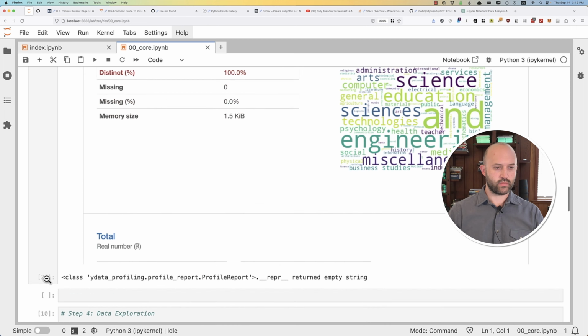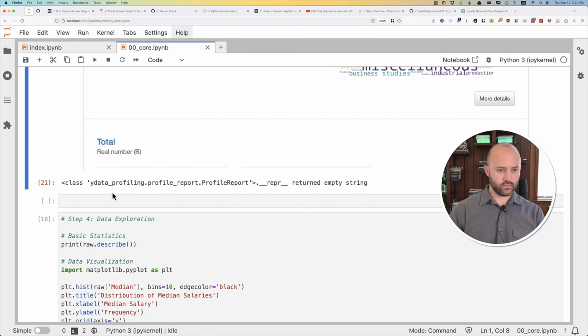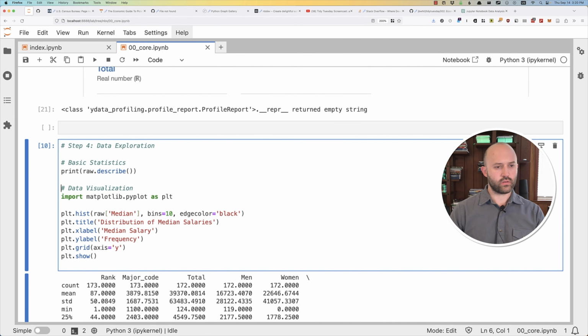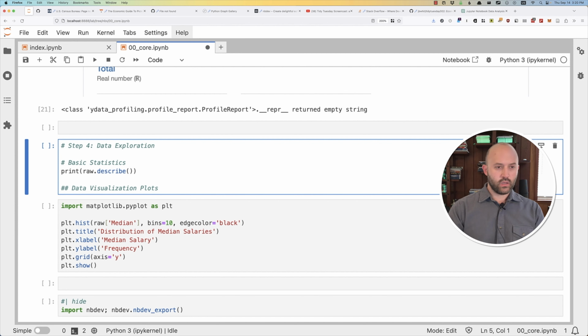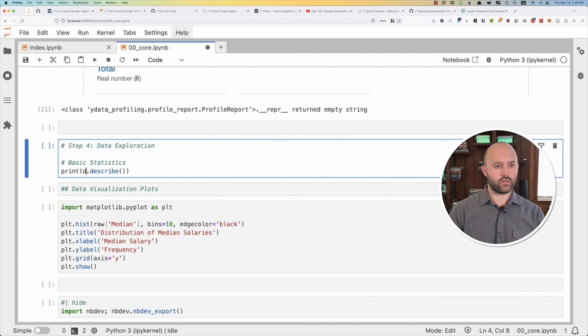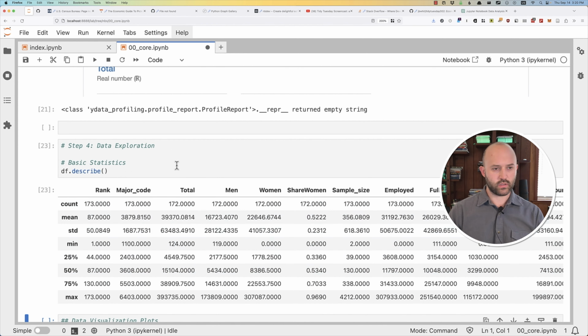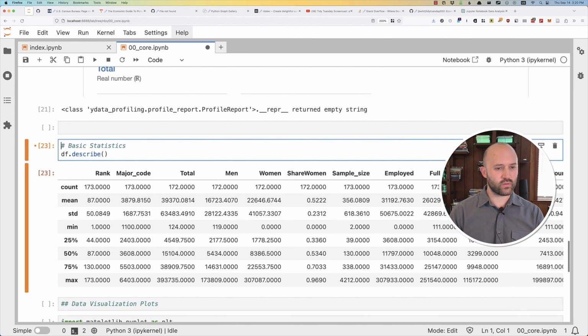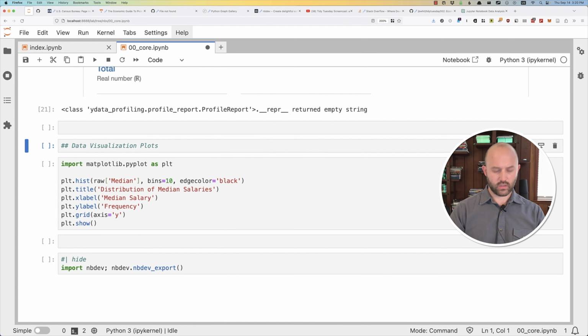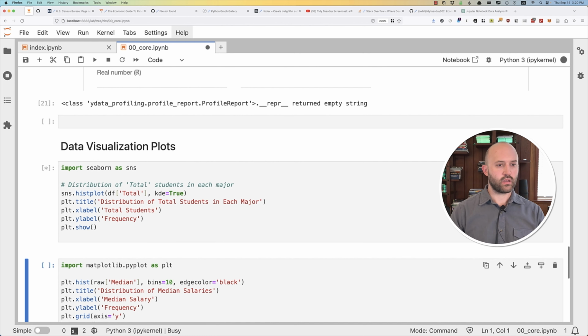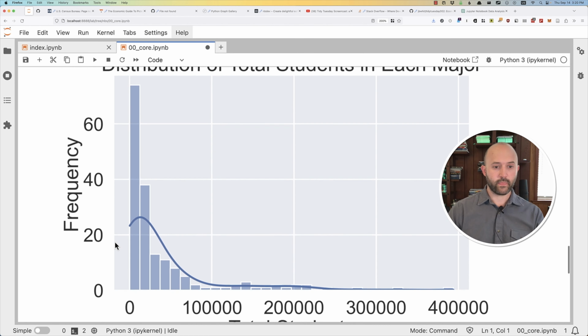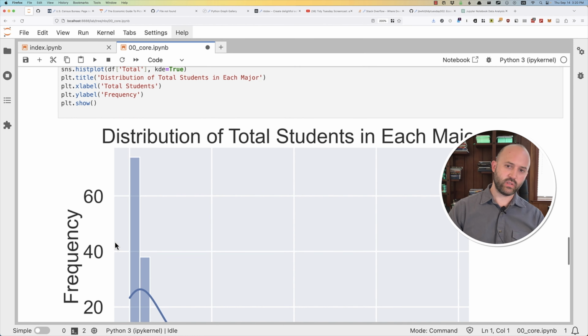Okay, so we have this thing, obviously. So data visualization, let's call this plots. So here's the basic statistics. I'm not sure how useful this is beyond what we already looked at, so I might just delete this. Let's make this distribution of total students in each major.